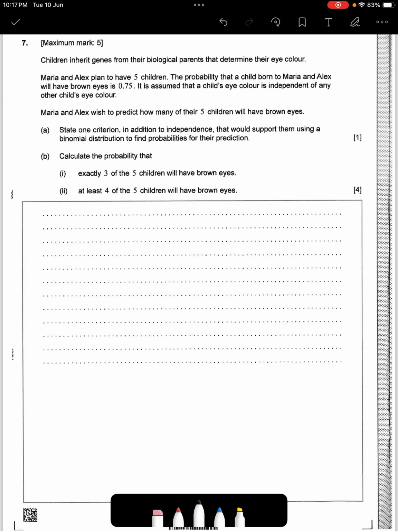So I think I would probably use the probability.